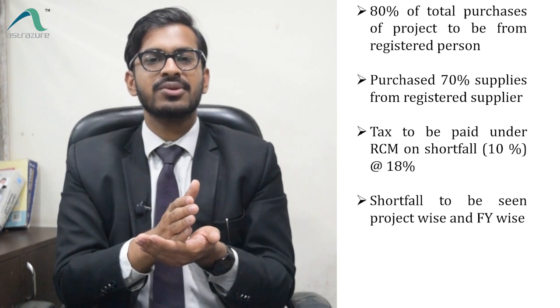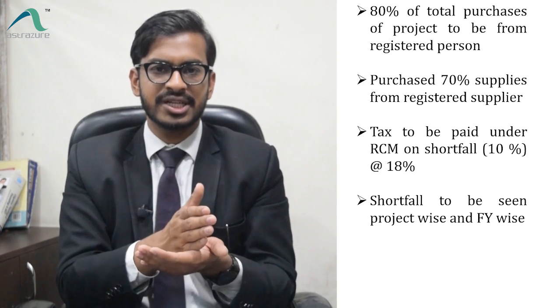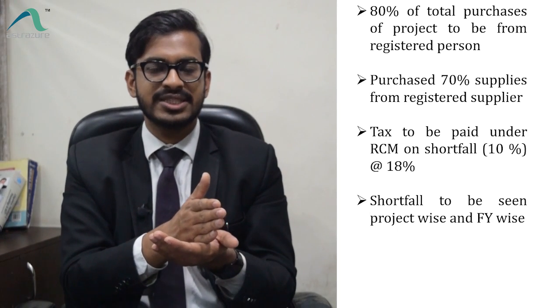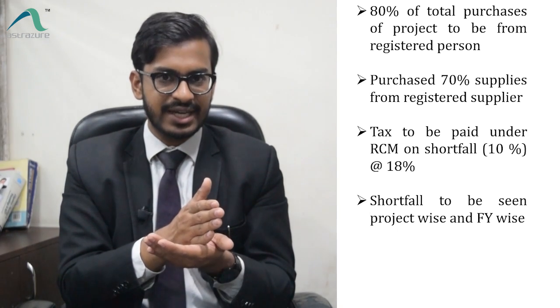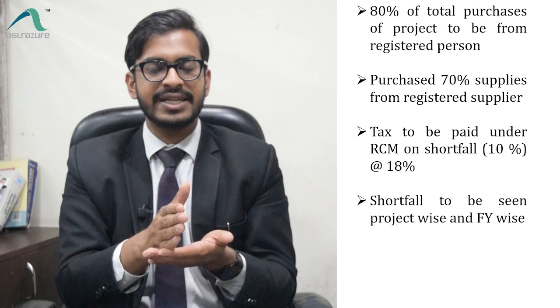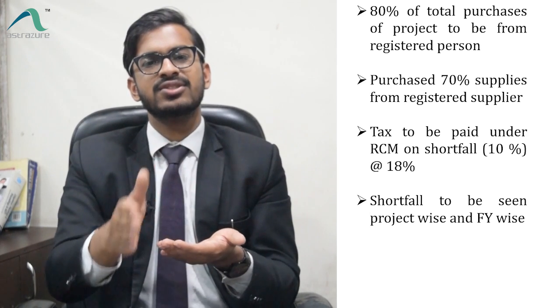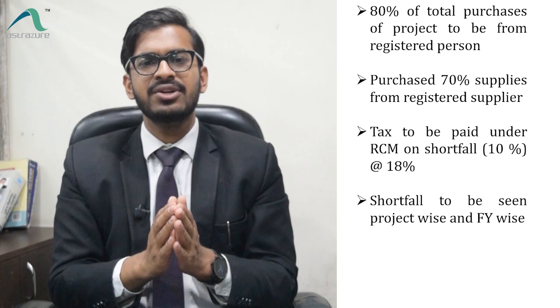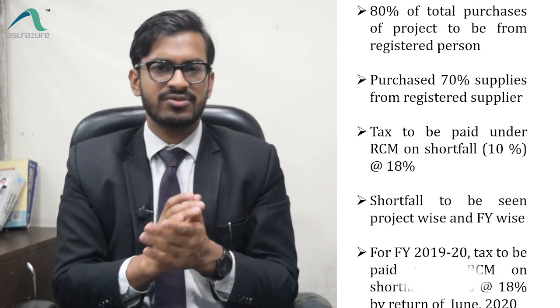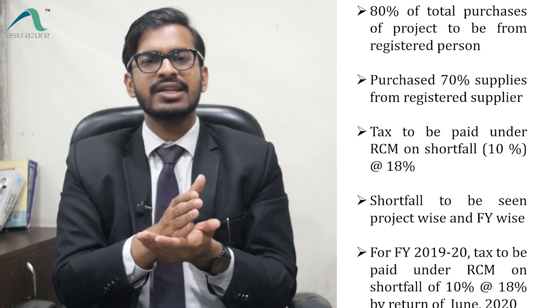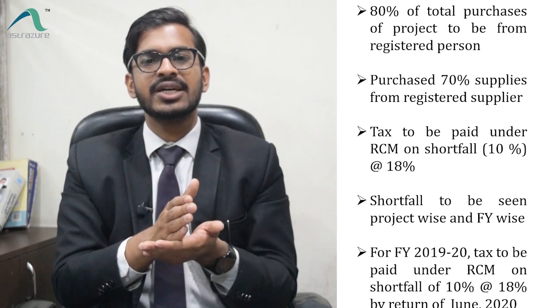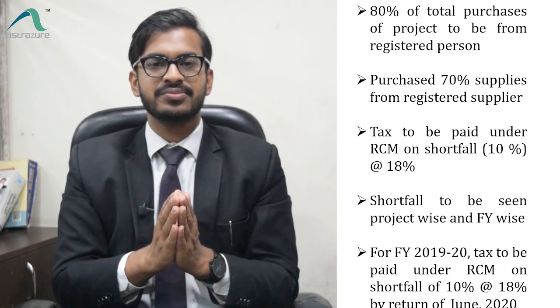So during a particular financial year for a particular project, if a builder has not achieved the 80% threshold of purchases, then he has to pay tax on such shortfall at the rate of 18% by 30th June of the next financial year. So if I talk about financial year 1920, let us say there was a shortfall of 10%, then the builder has to pay tax on such shortfall at the latest in the return of June 2020.